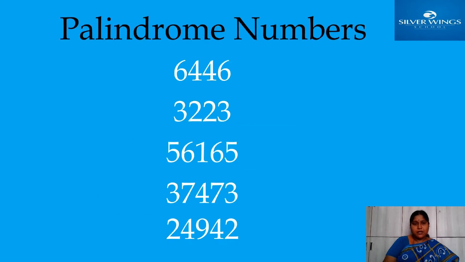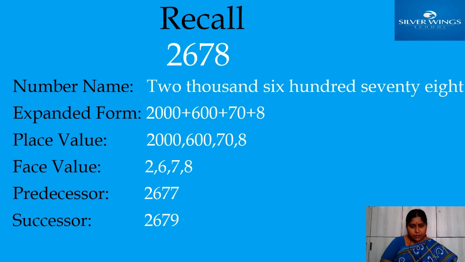Now one more thing we discussed today, that is palindrome number. A palindrome number means the number remains the same even when we write it in reverse order. Yes, that is a palindrome number. Here some examples are there. Next.